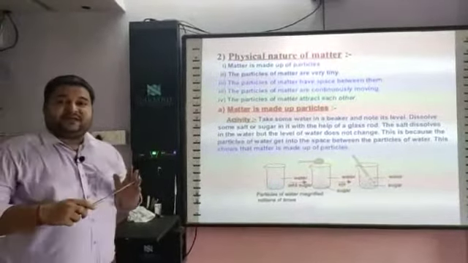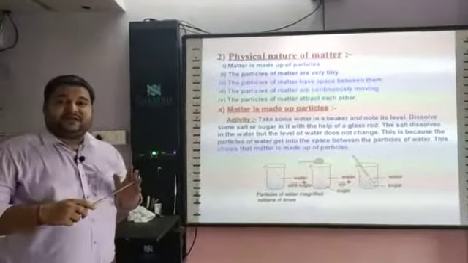Their rate of diffusion is least. Particles are very close to each other. There is less space, so diffusion will not take part, or will be very least, in solid. Similarly, the second one, properties of liquid.